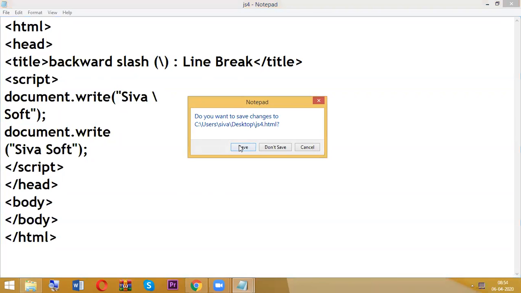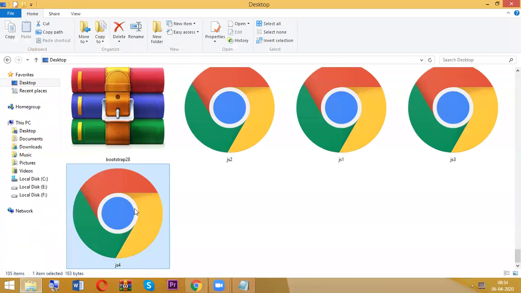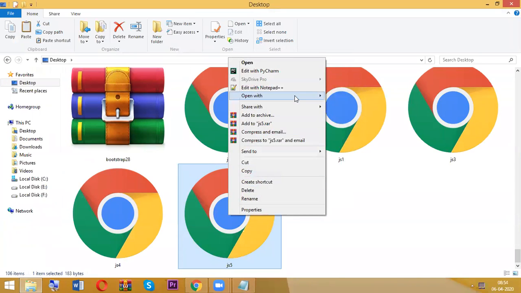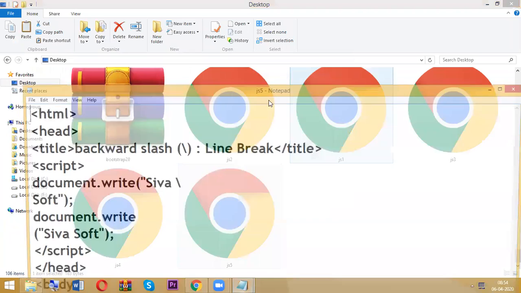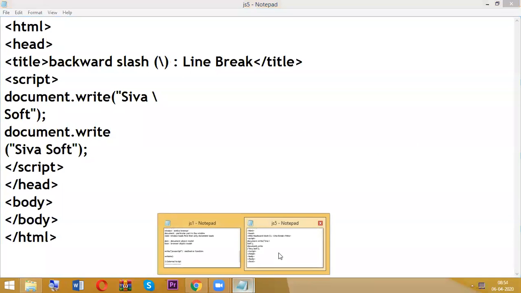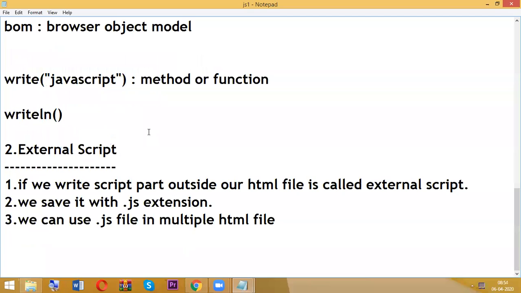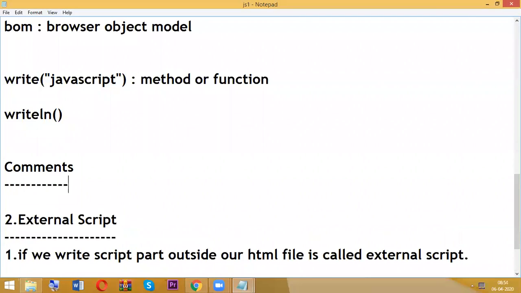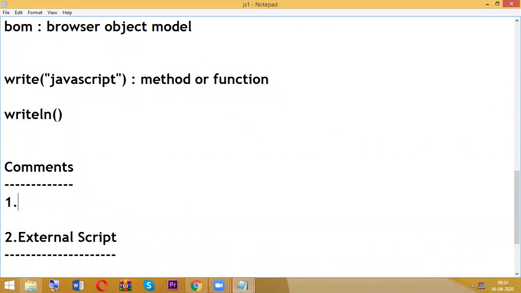So now one more concept, that is comments. So we are having totally 3 comments. First one is HTML comment.